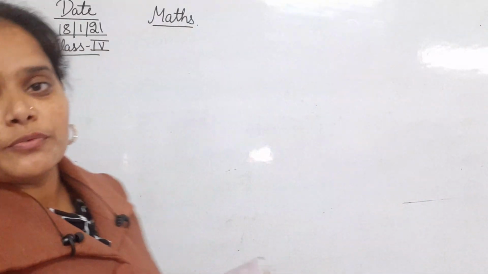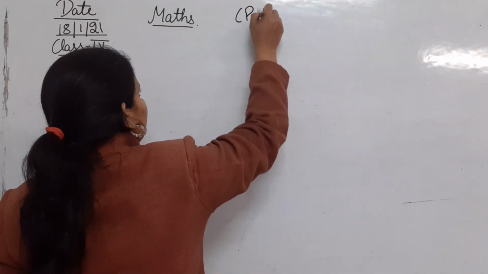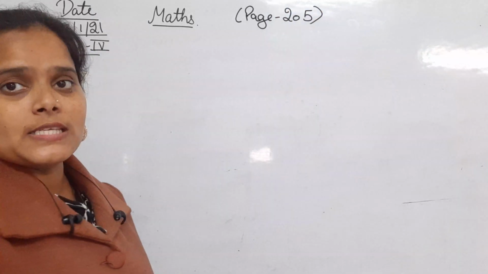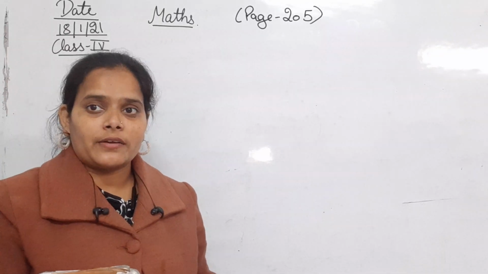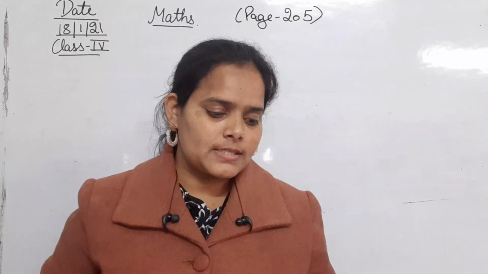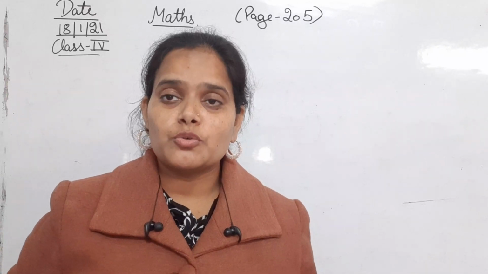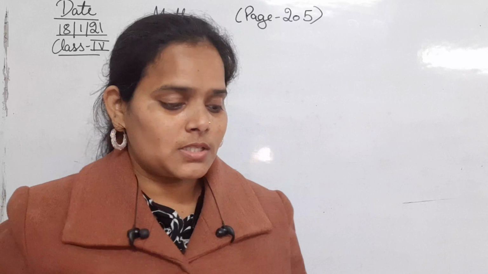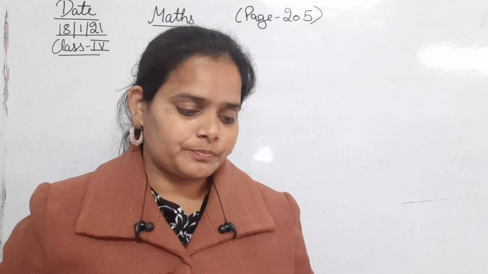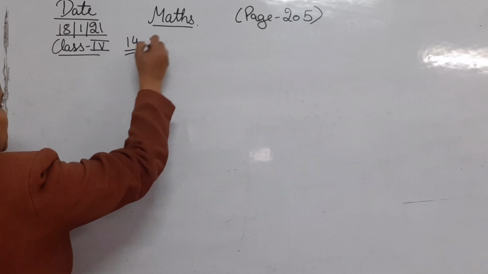I am just writing the topic first, and all of you also kindly open your books. That is page number 205. Clear? Now this is the question here. Write in words. The sum is divided into two parts, and some numbers are given, and we have to write those numbers into words.